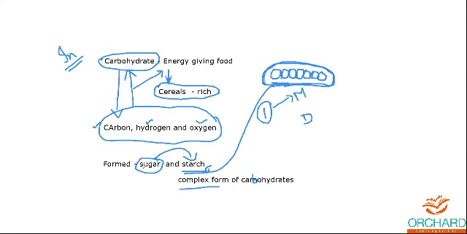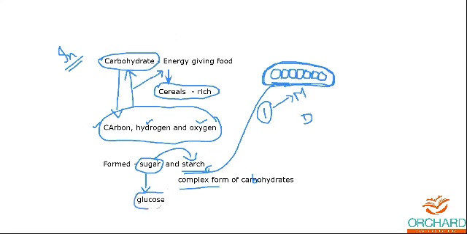And the simplest form of sugar, as I told you, is glucose. The energy we get comes from the simplest form, glucose, and this glucose is needed for your energy building activity.